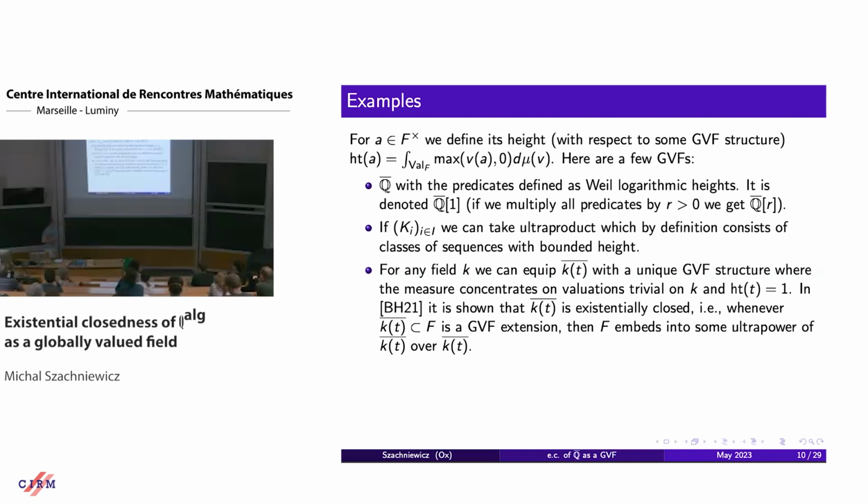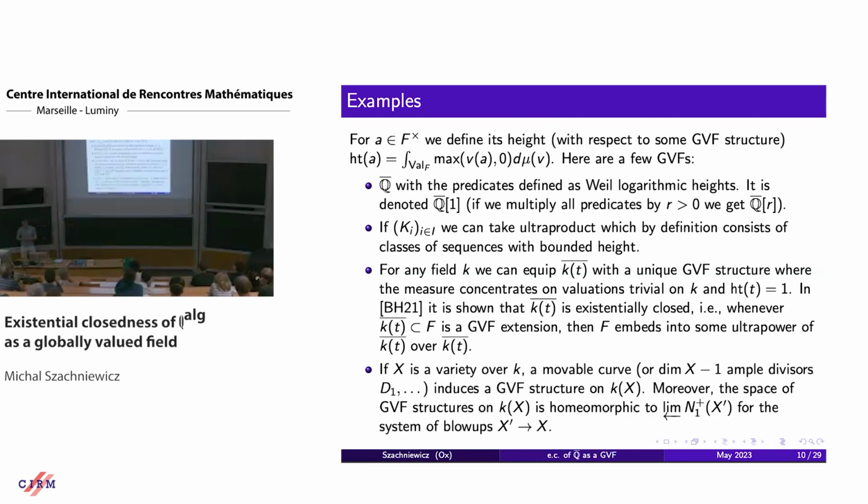And Itay and Udi have shown that this GVF structure is existentially closed. So yeah, in the context of continuous logic, you can think that being existentially closed, as usual, means that whenever you have a GVF extension, then the latter GVF can be embedded into an ultrapower of the former, over the former GVF. Okay. And second of all, so this is what Udi was talking about yesterday.